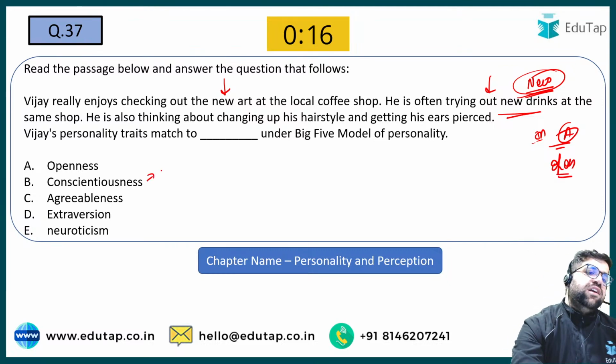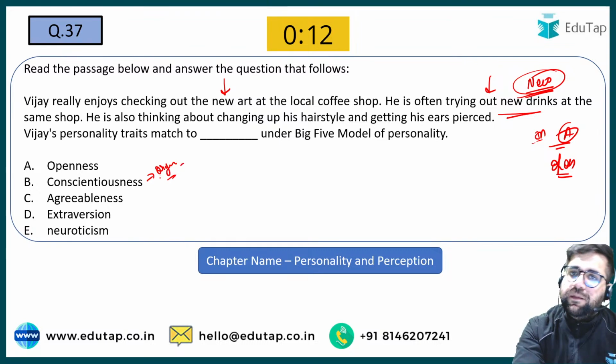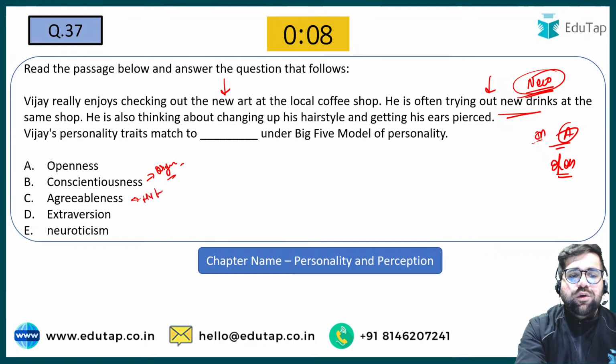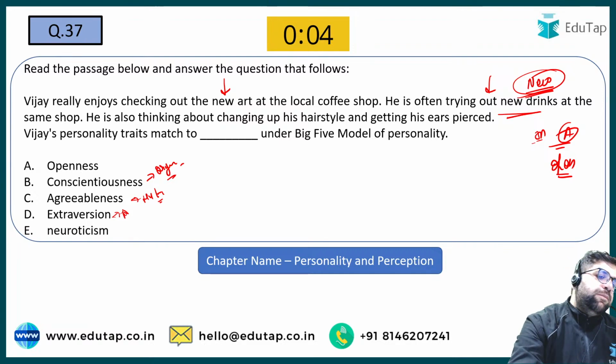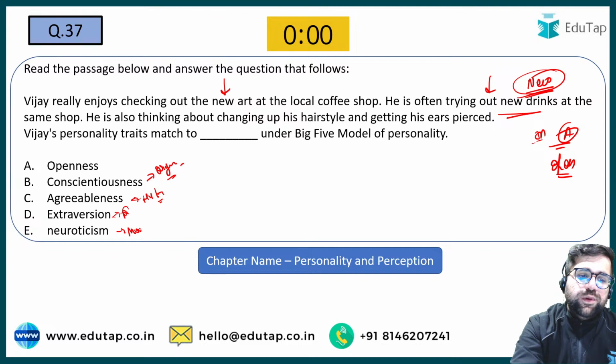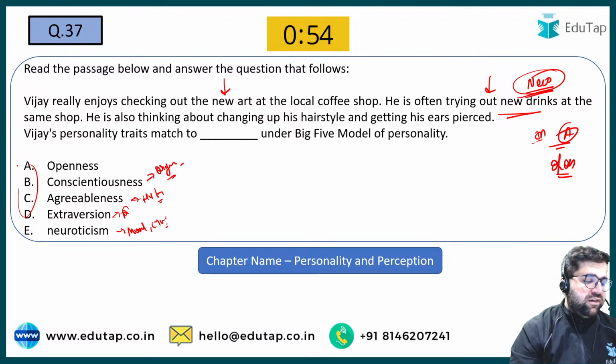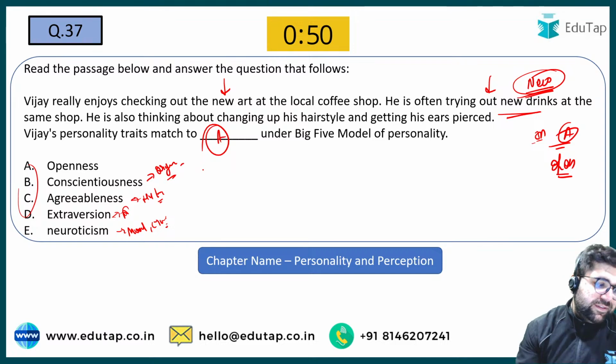Conscientiousness basically means that you are a very organized person. A need-for-achievement person will have the conscientiousness trait. Agreeableness means you are humble, you are noble, you will always agree to the other person's point of view. Extraversion is your party animal. Neuroticism is a person who is having mood swings, and this is why it is a negative trait to have. Rest all are good, but neuroticism is a trait which you should avoid. So the answer over here will be option number A, which is openness.